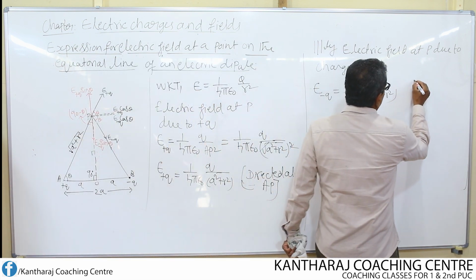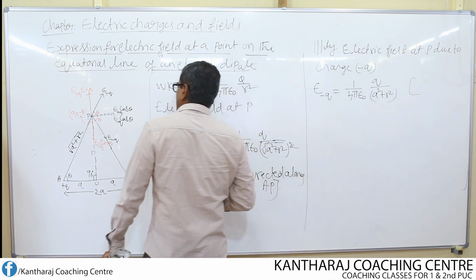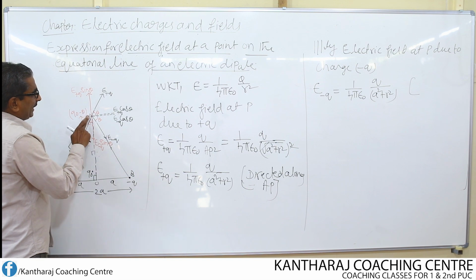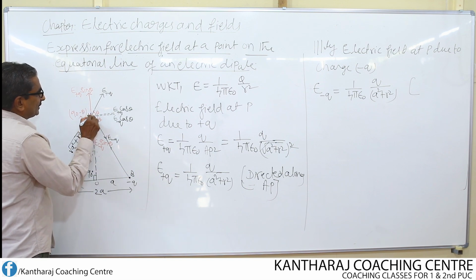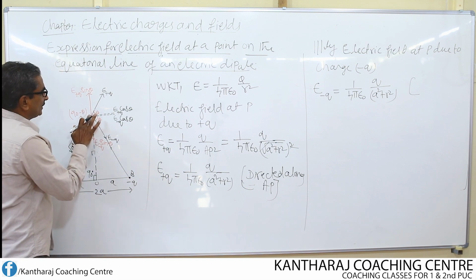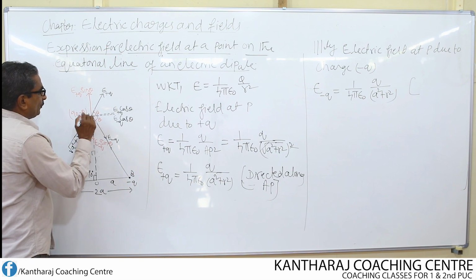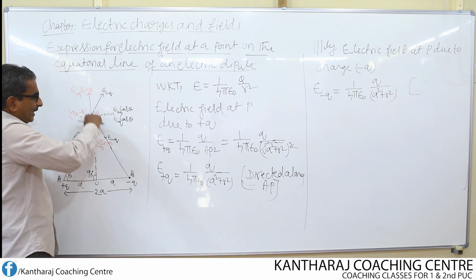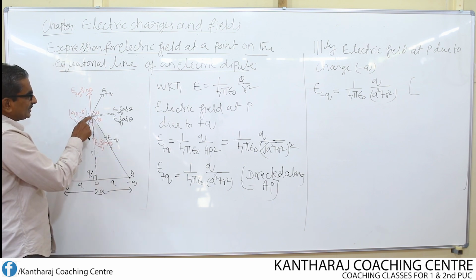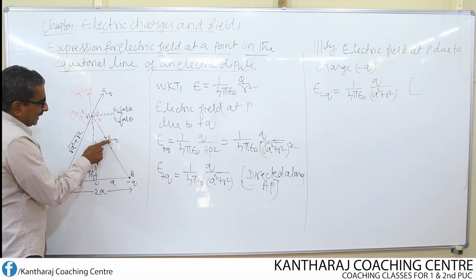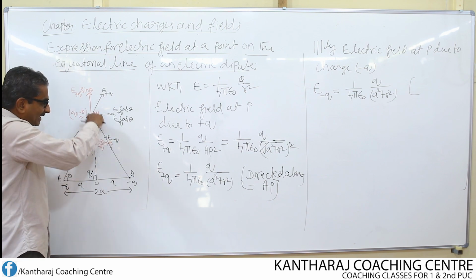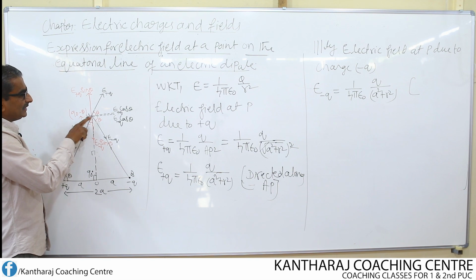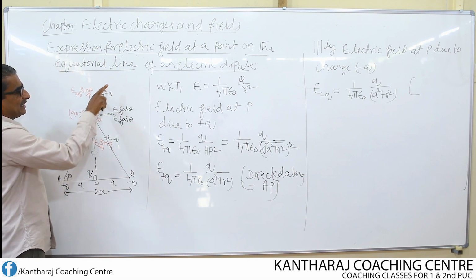What is the direction now? Again, let us imagine the test charge. Look here, at the point P, I am going to keep the test charge, that means 1 coulomb of positive charge. This is positive, this is negative. Now there will be attraction between this charge and this charge. Therefore, I have written here E minus q, attraction, whereas for the previous charge plus q, at this point, repulsion. Therefore, this is the direction.